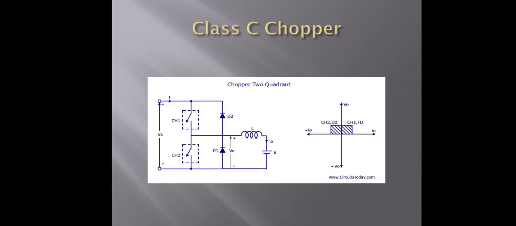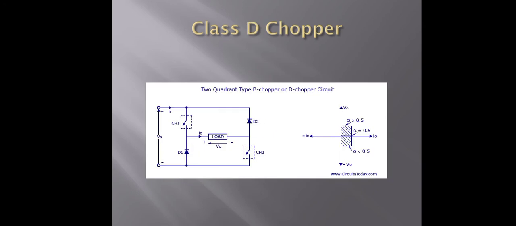The energy stored in the inductance drives the current through the D1 and the supply. The output voltage V0 is equal to Vs, and the input current becomes negative. Power flows from the load to the source. This is the working of class C choppers.